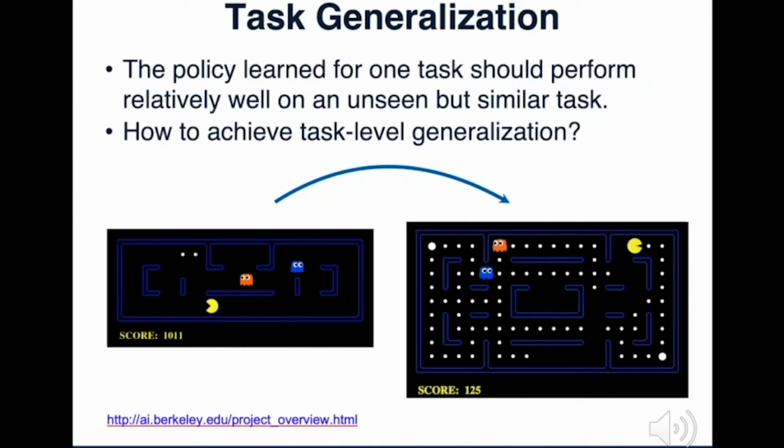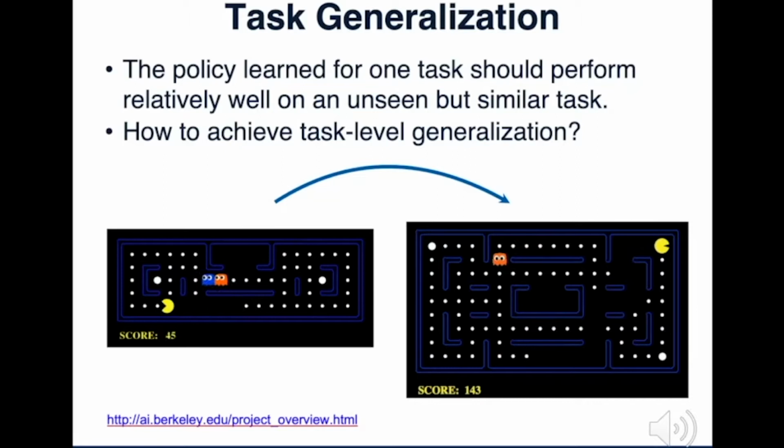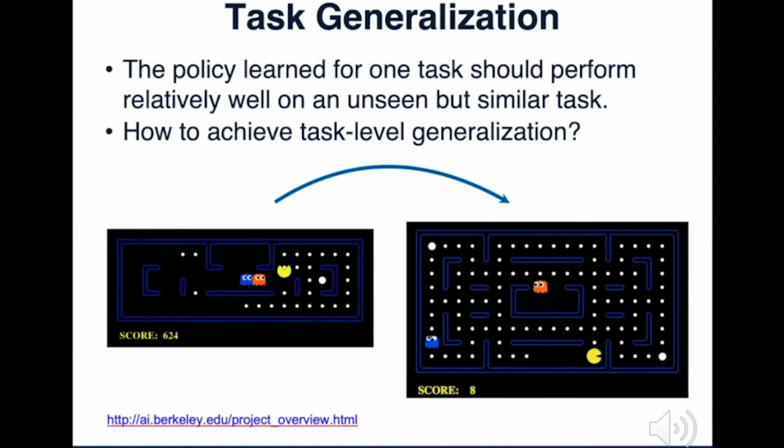Task-level generalization is achieved when the policy learned for one task can perform relatively well on an unseen but similar task. However, current learning algorithms, especially end-to-end learning methods, fail to achieve that generalization. Therefore, we ask how to achieve task-level generalization.